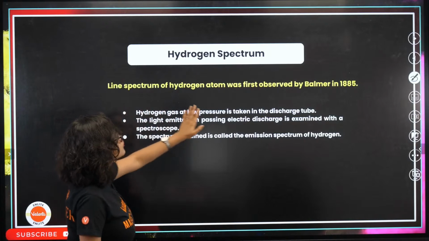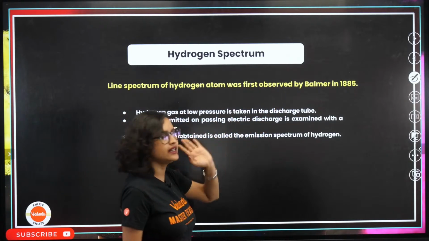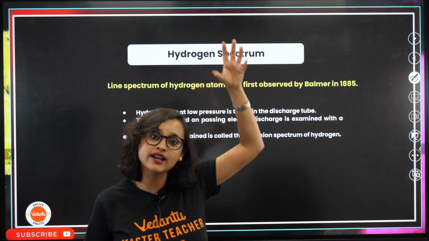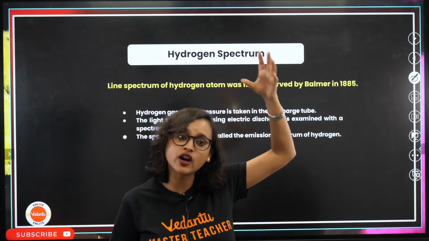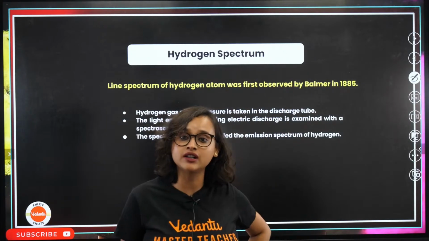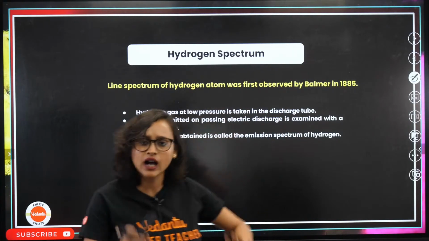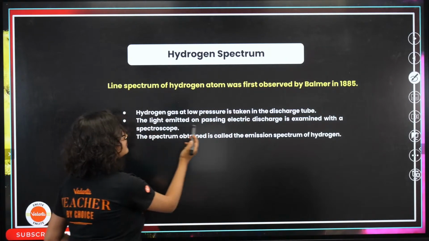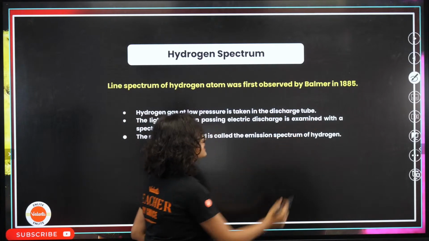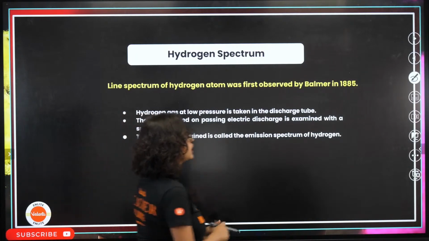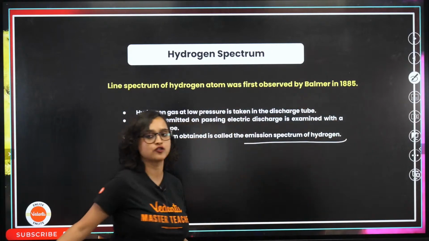Now, if you take hydrogen gas at low pressure in a discharge tube, remember the discharge tube? The cathode ray experiment, anode ray experiment, perforated cathode, we have done it in the first part of the chapter. Something like that only, discharge tube we have taken. Now, the light emitted on passing electric discharge is examined with a spectroscope, and the spectrum that you obtain is the emission spectrum of hydrogen.